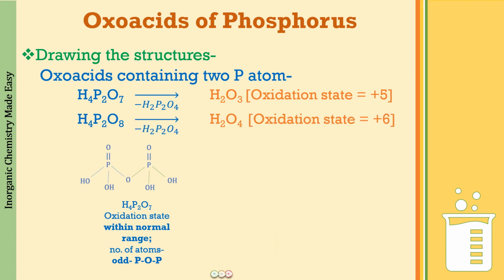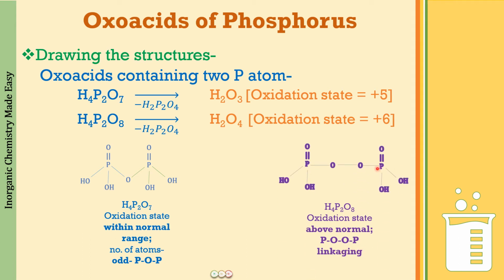Good. So the next and the last one is going to be H4P2O8, and here what you will be left behind with is H2 and O4, and the oxidation state is +6. +6 means this is above the normal range. It is more than the highest oxidation state. So what is the linkage that we will be drawing? It will be a POOP linkage.